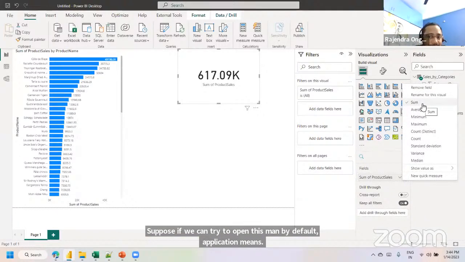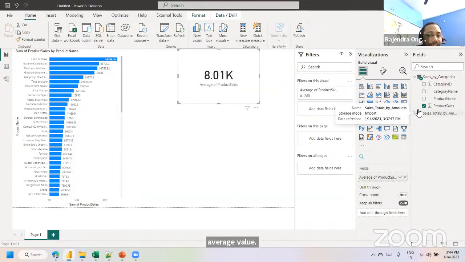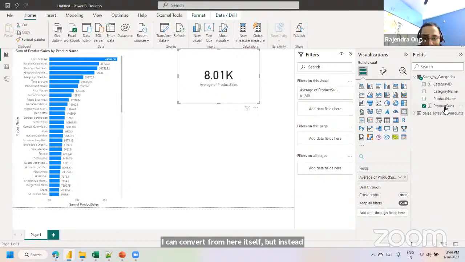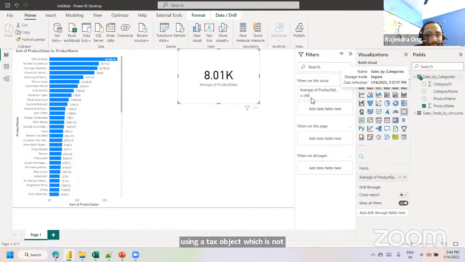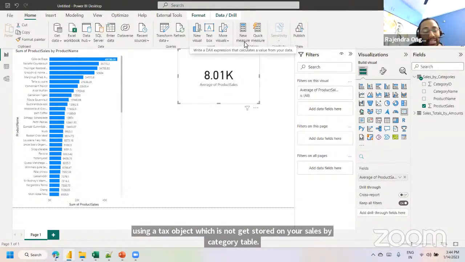Maybe I'm interested to see the analysis based on average value. I can convert from here itself, but instead of using this implicit measure or else implicit metric, I can do the same activity by using an explicit measure, by using a DAX object, which does not get stored on your sales by category table. I can use a new measure concept here.